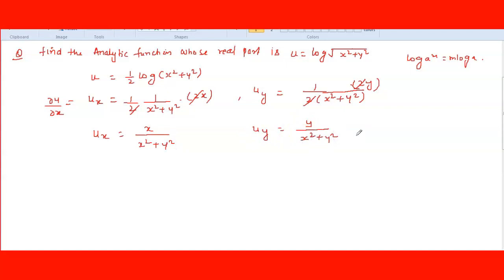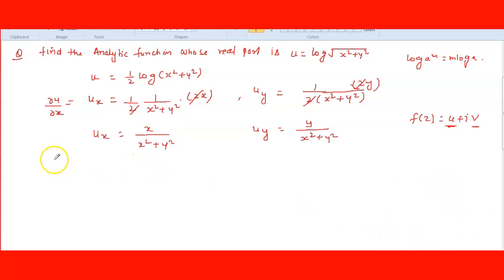Any doubt till here? But we have to find the value of v, then only you can write f of z is equal to u plus i into v. U is already given in the question, if you know v then we can substitute it here. But v we don't know.